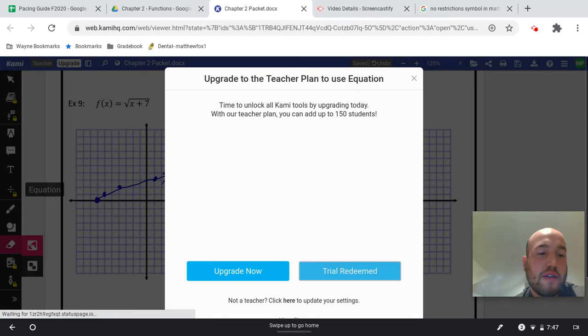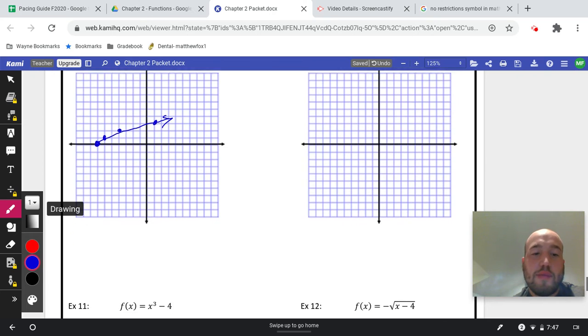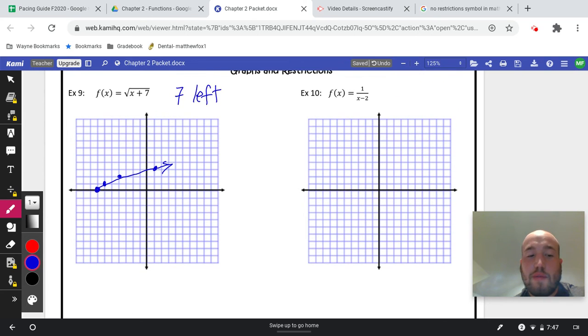Now, I want to talk about, oops, I did not mean to do that. Here, this one. So I wanted to talk about if we had x plus 7, remember it has to be greater than or equal to 0. So x plus 7 must be greater than or equal to 0. We subtract the 7.